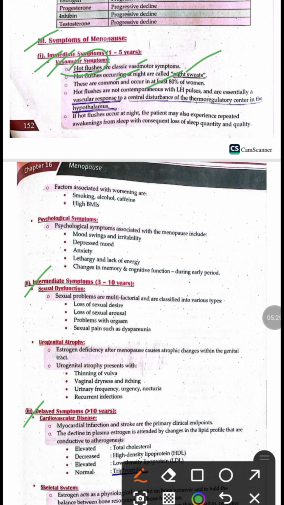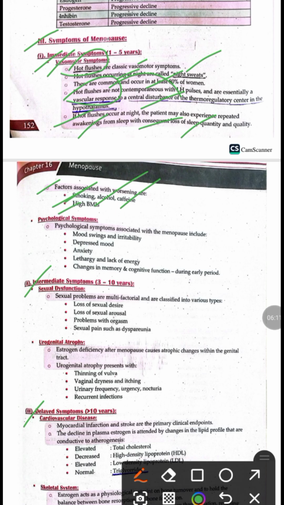Hot flushes occur because of disturbance of the thermoregulatory center, that is the hypothalamus, and occur as a consequence of vascular response to the change in the thermoregulatory center. Hot flushes at night time cause awakening of the female from sleep, and hence affect the quality and quantity of sleep. The factors associated with worsening of the hot flushes are alcohol consumption, smoking, caffeine consumption, and a high BMI.